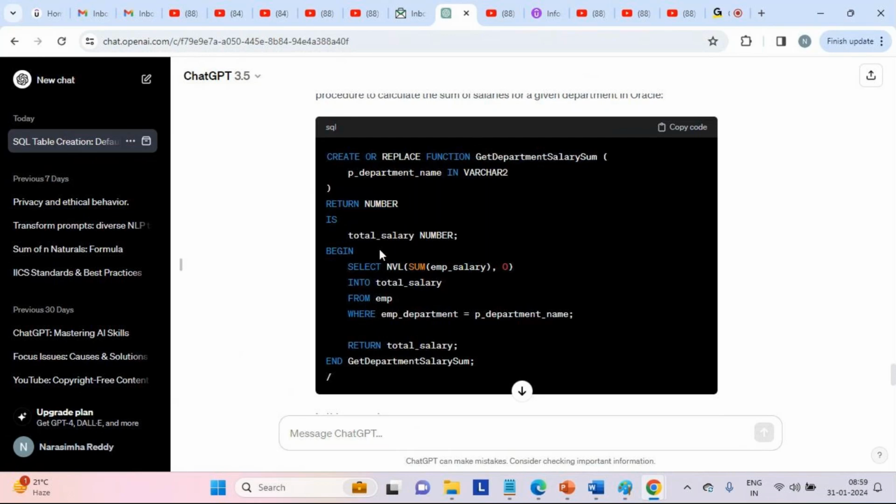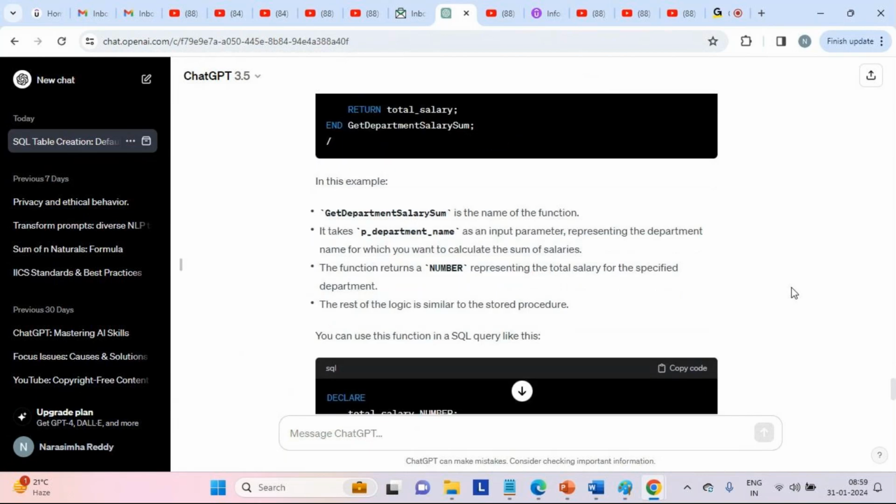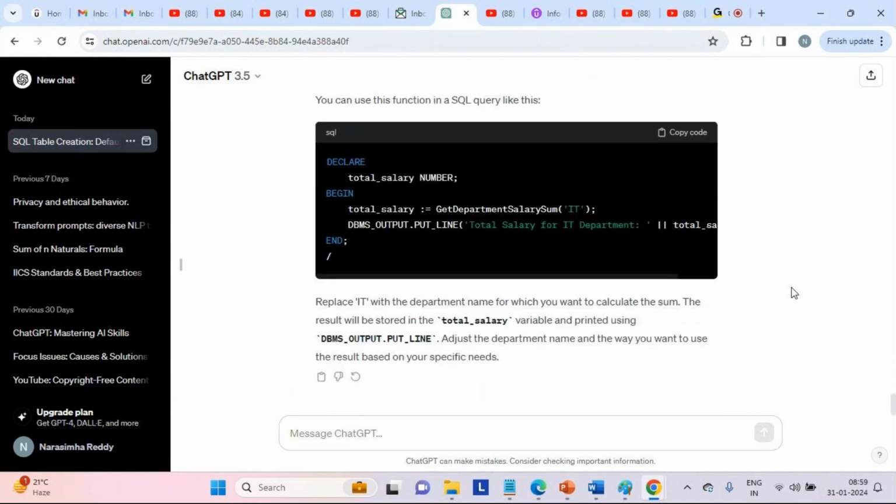This block is the same as earlier, there is no change: sum salary from the employee table. This part is exactly the same. The only difference from the earlier code is return total salary here. So that's it. This is the way to create a function based on the stored procedure.